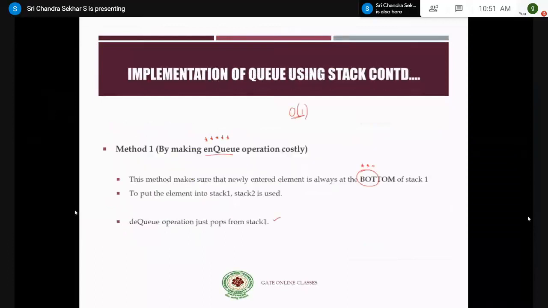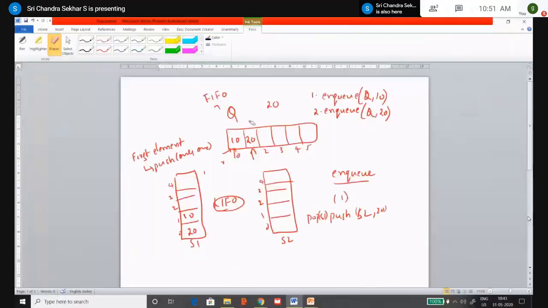Here you can observe that in this method, so coming back to our discussion, I'm sorry, there is a small correction. You can observe that the newly entered element is always at the bottom of stack 1. That's what we have discussed in this particular example, right? The new element that is inserted is 20, which you have inserted in stack 1, at the end of the stack 1.